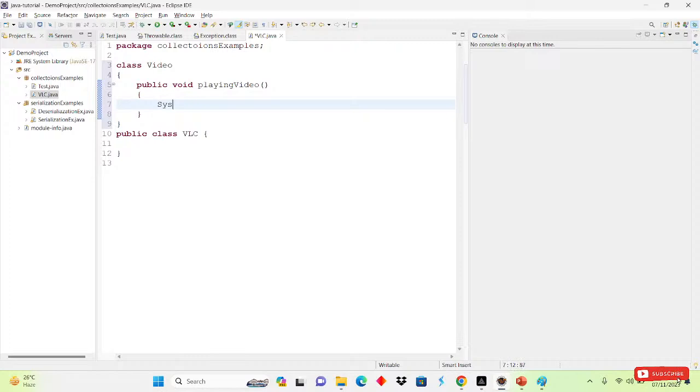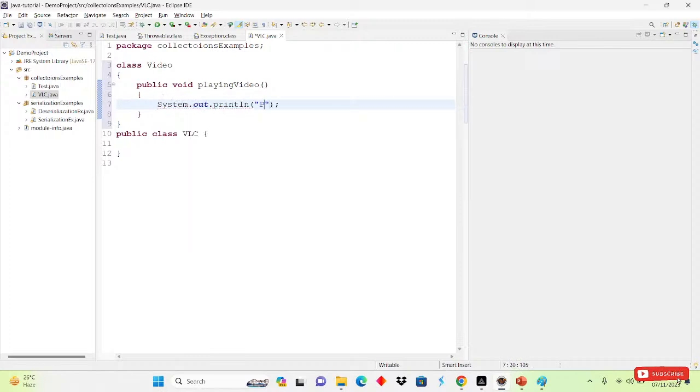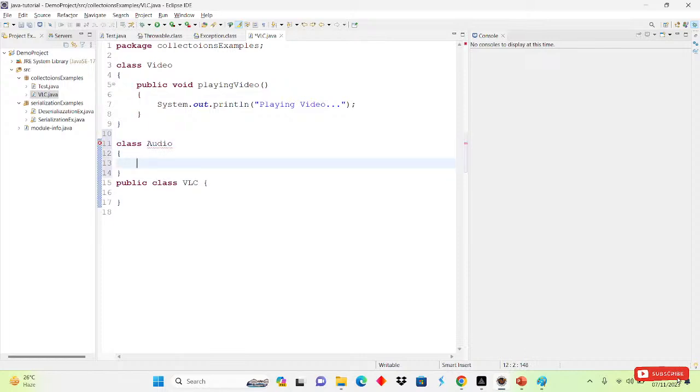Inside that we are simply printing playing video. Same like that we will create another class, class audio, with public void and a method for the audio also, playing audio.